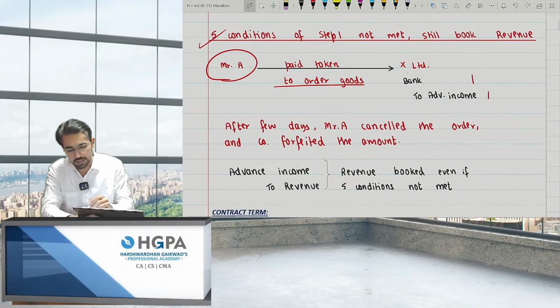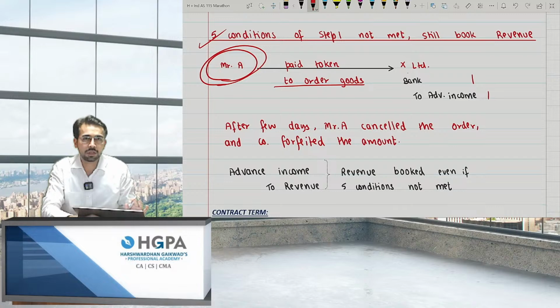But after a few days, Mr. A cancelled the order and we forfeited the amount. Mr. A cancelled the order. He told us that he doesn't want to order the goods.